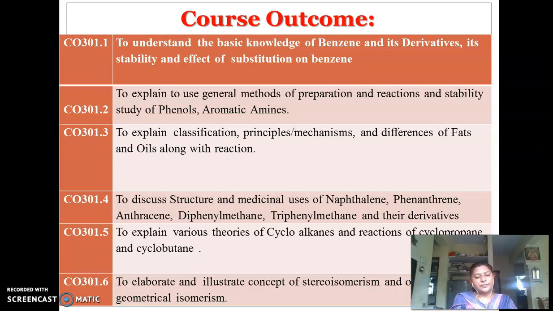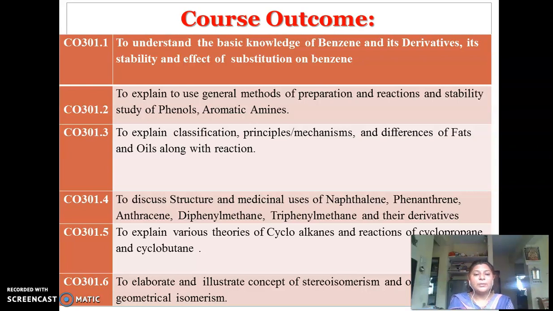The third point which you are able to explain is the different classification of fats and oils, and the differences between fats and oils, along with the reactions shown by fats and oils. You are also going to study what the saponification value is and what the rancidity of oils is in this topic.